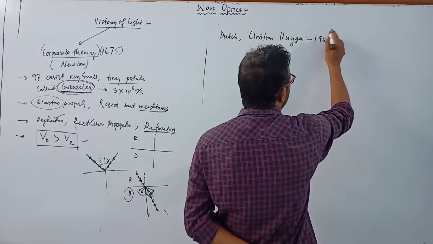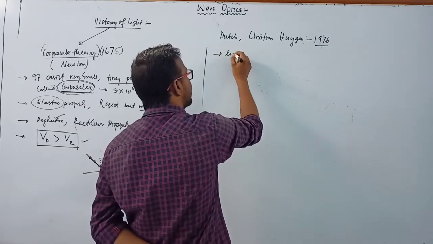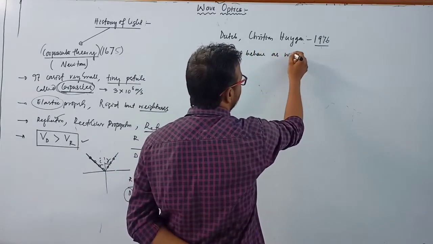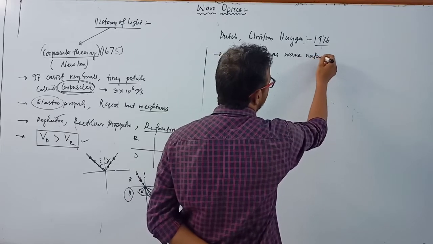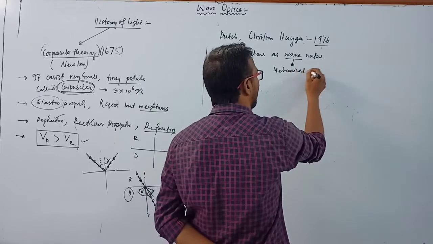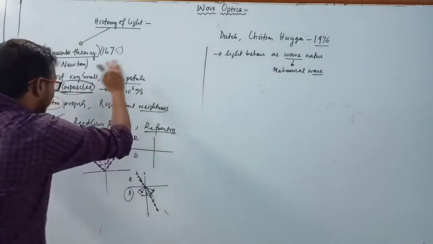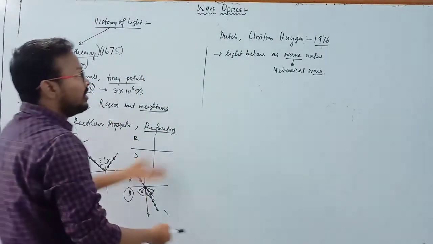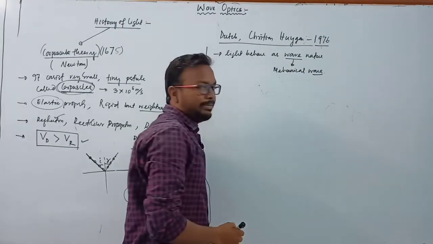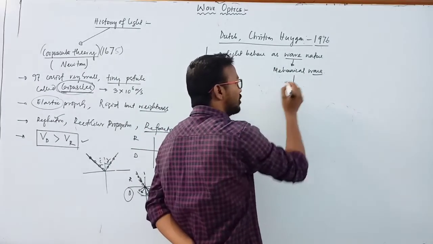He said that light behaves as a wave, and that wave is a mechanical wave. But at that time Newton was a great scientist, so when Huygens told that light behaves as a wave, a mechanical wave, which we already know.